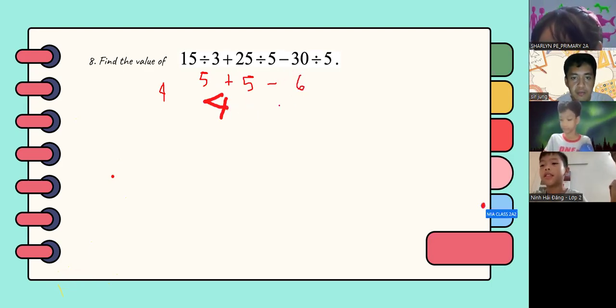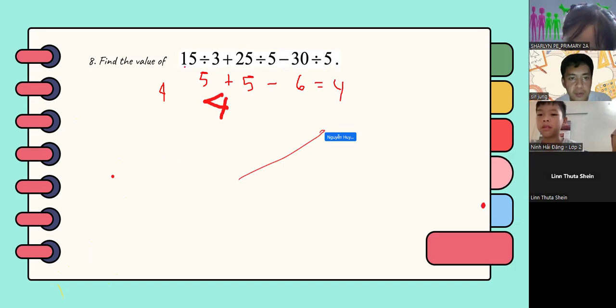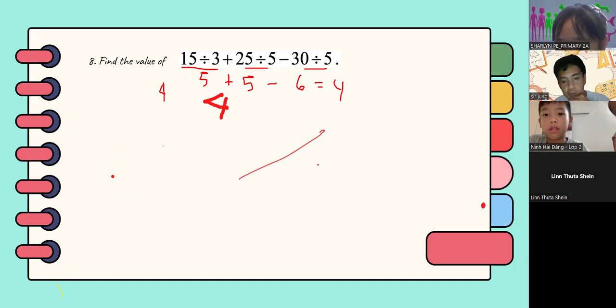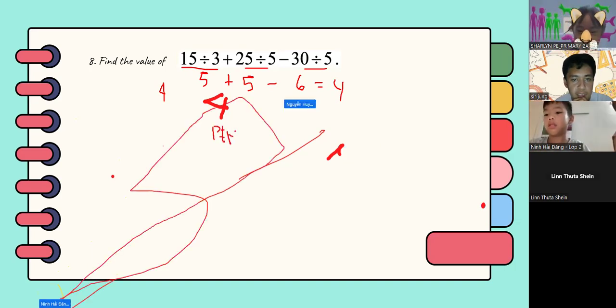So we have 5 plus 5 minus 6, which is equal to 4. So any questions? Again, to solve for this problem, just simplify the division first and then you proceed on subtraction and addition. So PEMDAS rule, if you remember PEMDAS.